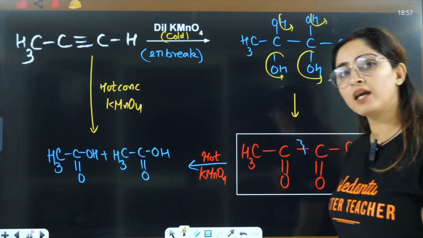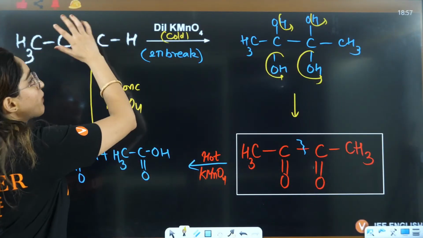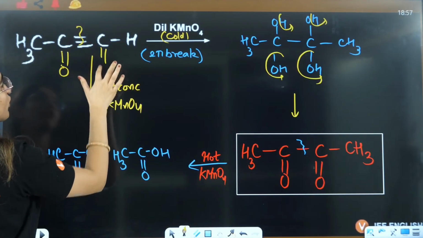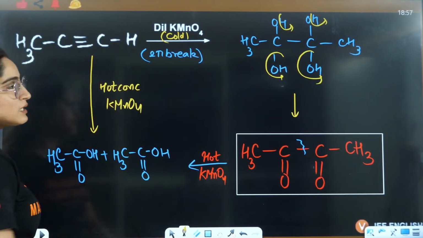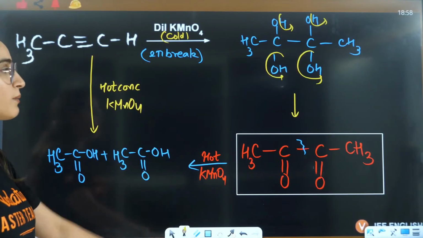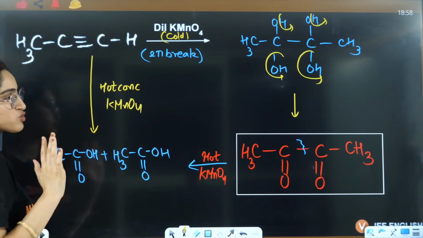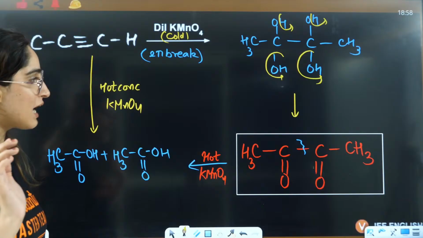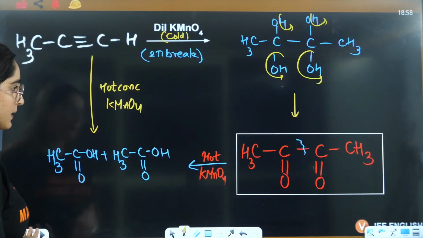Again I am repeating, for dilute cold KMnO4, you just have to break two pi bonds and attach double bond O. This one bond will always be there, right? That is your simple dilute KMnO4. But if you have hot KMnO4, further this bond will break and you will attach OH on both sides, and that will be your answer, right everybody?